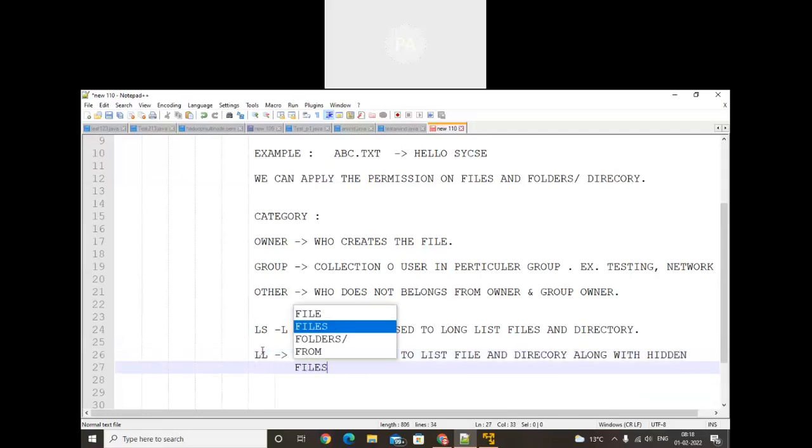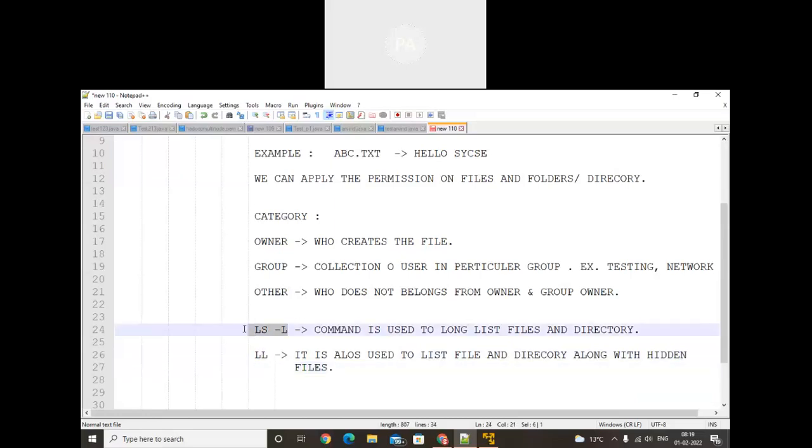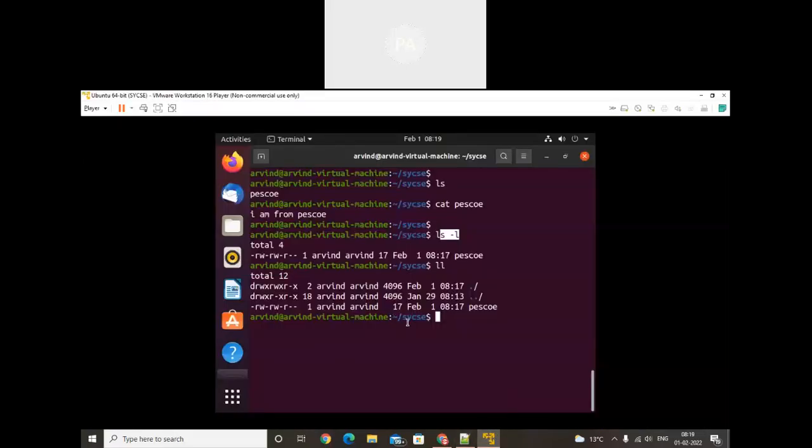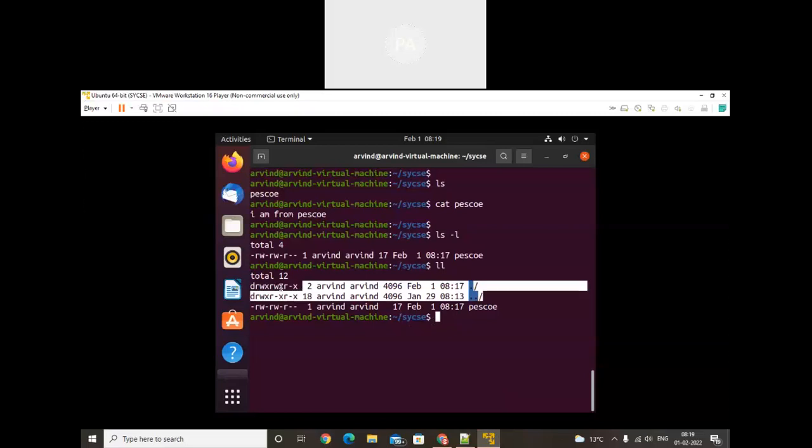Hidden files भी check करने हैं, long list भी create करना है, then ll will be used. So we can use ls -l. Whenever we require to check the permission of hidden files also, then I will use the ll command. Okay, now check out. So here I check that these two files are hidden. Okay, these two files are hidden and only one file will be present.